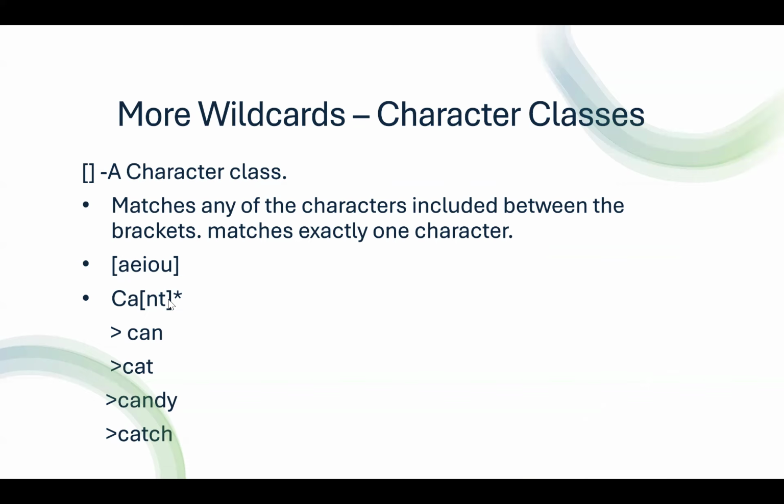If you want to match files that start with CA, followed by either N or T, and followed by zero or more characters, then you can use CA open bracket NT closed bracket and asterisk. This pattern will match the file names can, candy and catch.